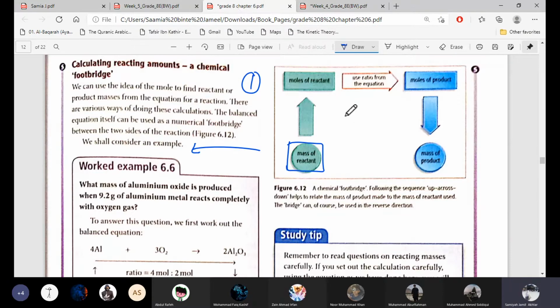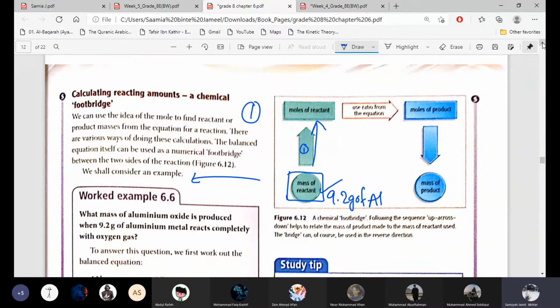So for this type of question, you have to learn this footbridge. From the mass of the reactant which is given to us in the question, 9.2 grams of aluminium, the first step is to take out the moles of the reactant from its mass. Which formula will we use to find the moles from the mass?